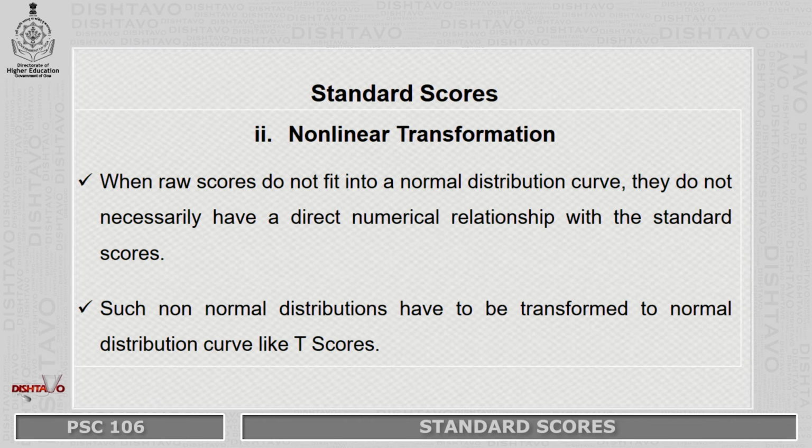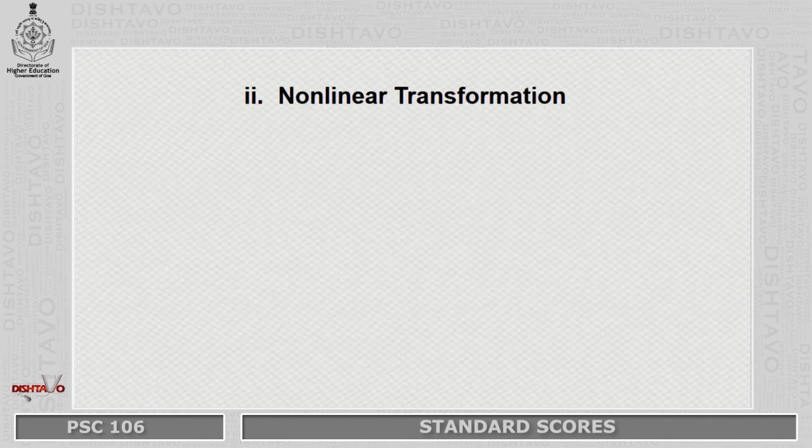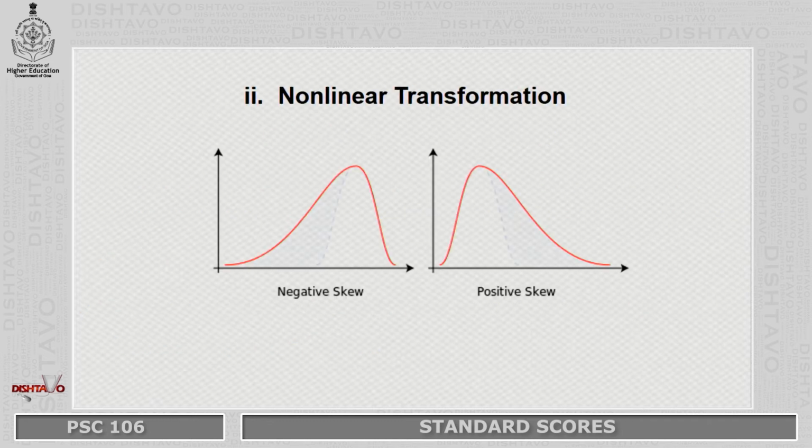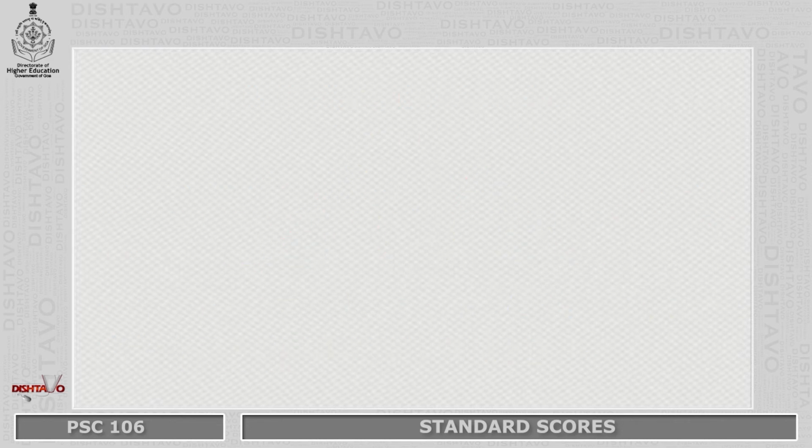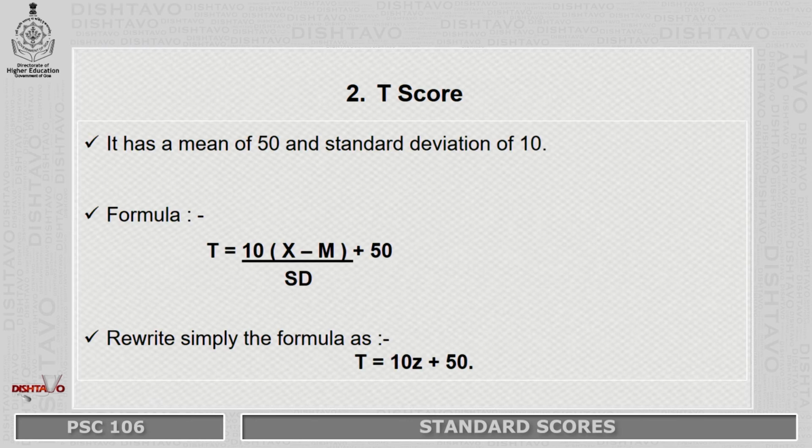Next, the non-linear transformation is the second method by which you can gain standard scores. Non-linear transformations are especially utilized when your raw score distribution is not normal, it is not symmetrical, it is either negatively skewed or positively skewed or highly non-normal, and it is at this point that we use non-linear transformation, by which we convert your non-normal distribution to a normal distribution, like by using standard scores like the T-score. Okay, moving on, your second type of standard score is the T-score.